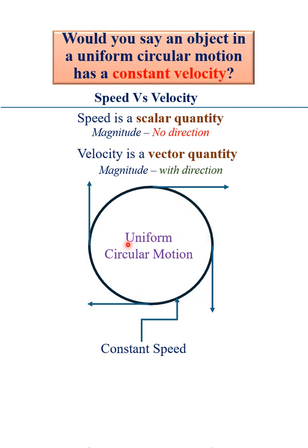So as the object is moving around, at this point, the direction of the object is tangential to the circle in this direction. At this point, the direction will be like this. At this point, direction is like this. The direction at every instantaneous point around the circular path is tangential to the circle. So you can see that the object is constantly changing direction as it is moving around the circle. It is constantly changing direction. Even though the speed is constant, the direction is constantly changing.